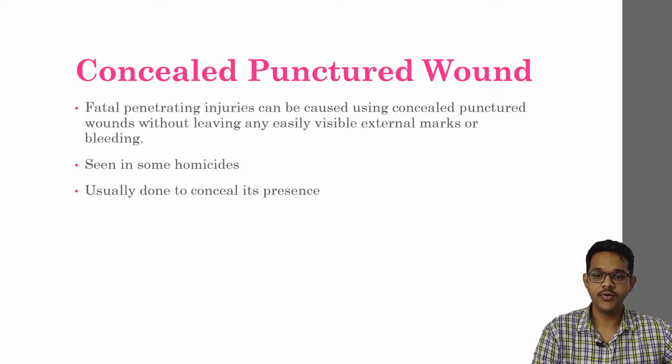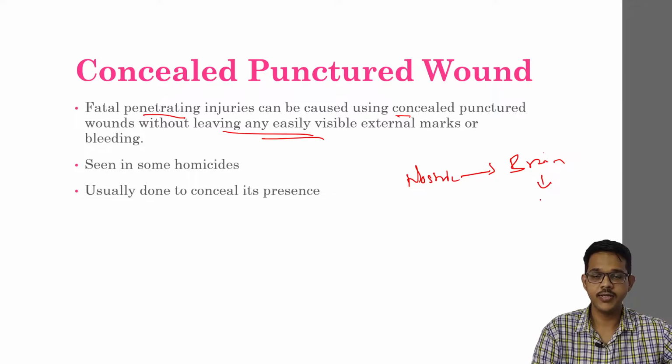These puncture wounds can also cause fatal penetrating injuries without leaving any visible marks. For example, from the nostrils, an injury may cause brain damage. The brain may be injured, or there may be hemorrhage by injuring the major arteries. Seen in some homicides, this is usually done to conceal the presence of injury. The nostrils, eyes, or sometimes the rectum can be used to cause injury in the body cavity and to major vessels. These injuries are usually missed because they are present in concealed parts of the body.